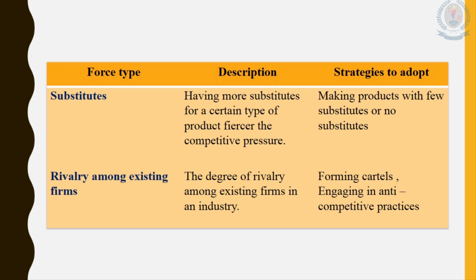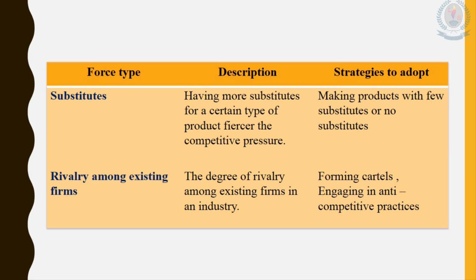Why is that? There are so many substitutes for our product. We are providing a certain type of product and there are so many other substitutes for our product within the marketplace. Then the competitive pressure increases.